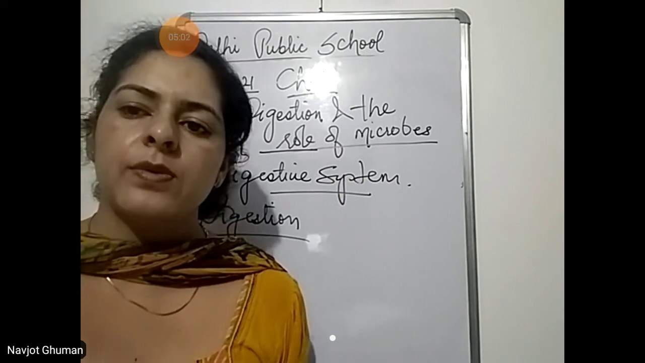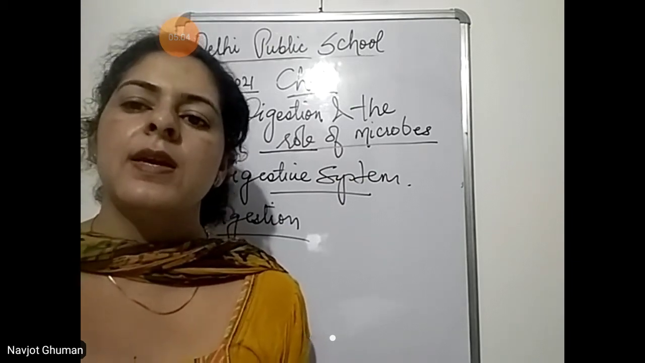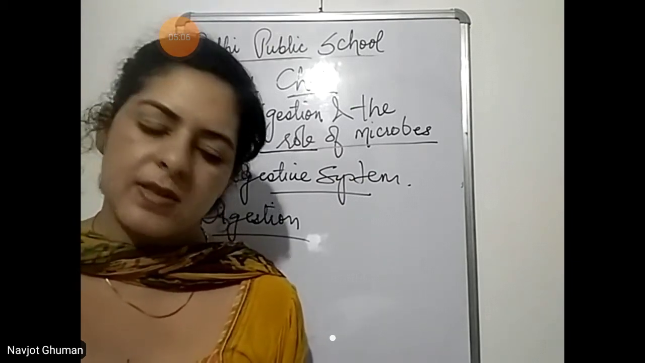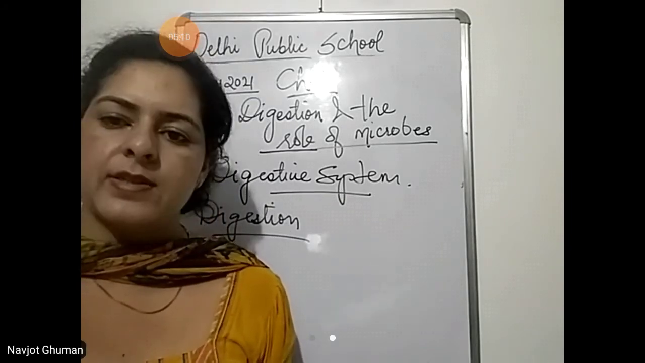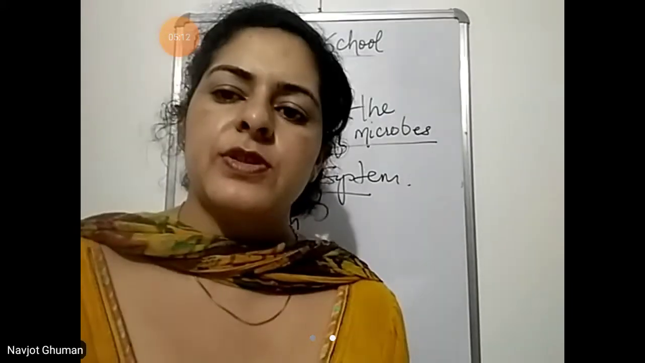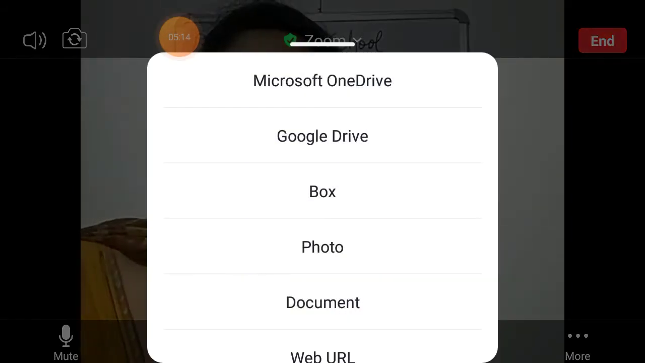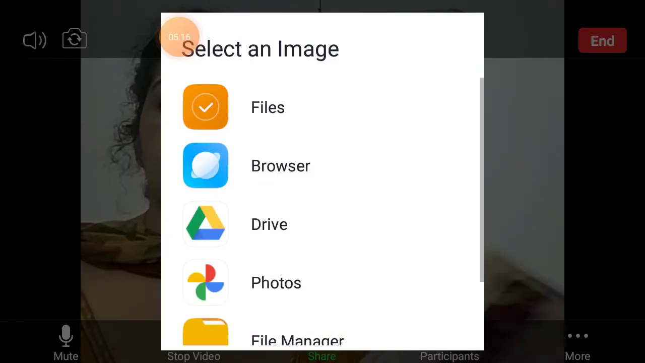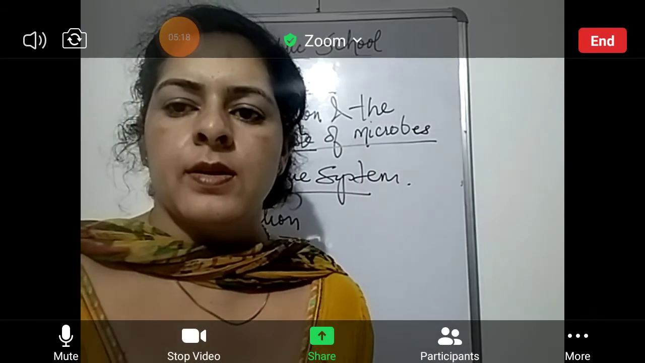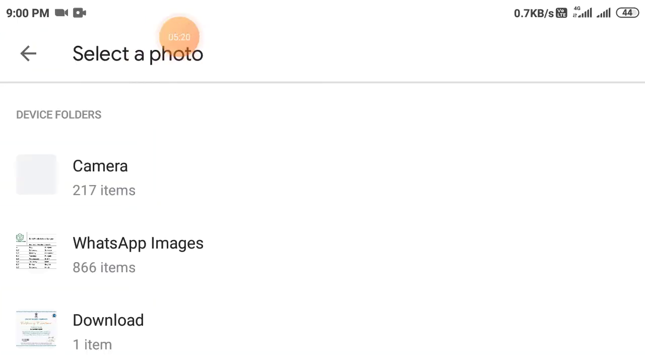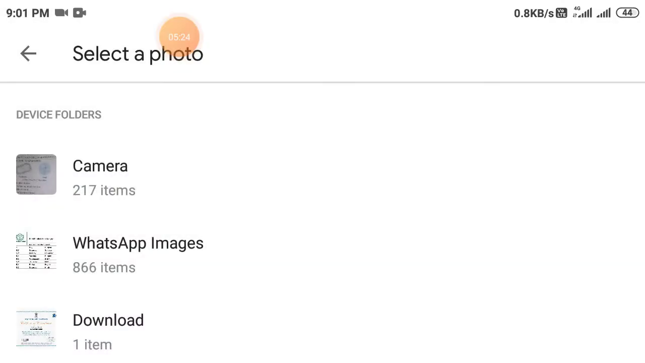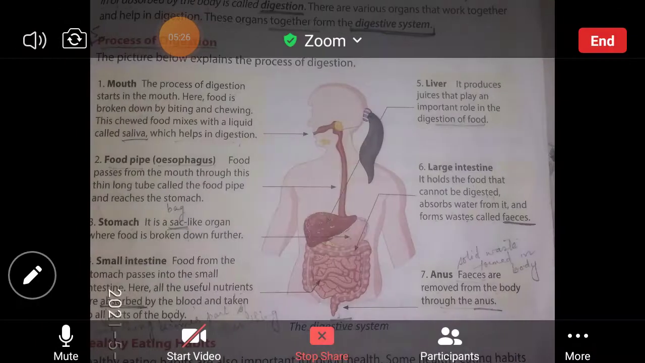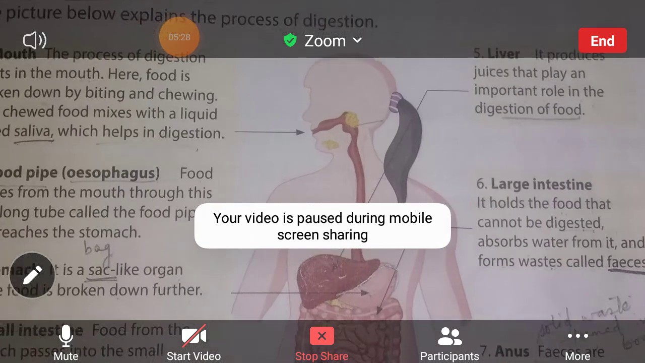So who breaks down that food into smaller pieces? That is the digestive system. So, the various organs involved in the digestive system. First, look at the picture of the digestive system. Here is the digestive system. The first organ of the digestive system is your mouth.